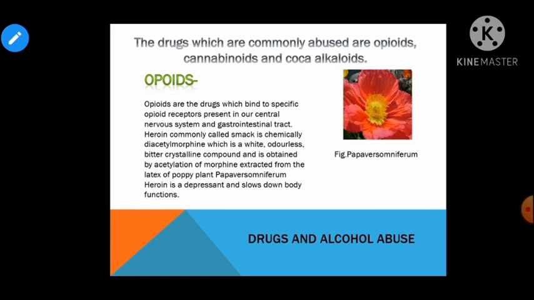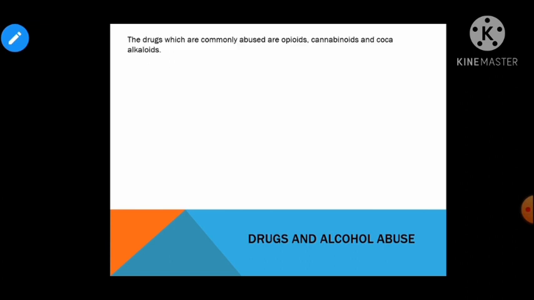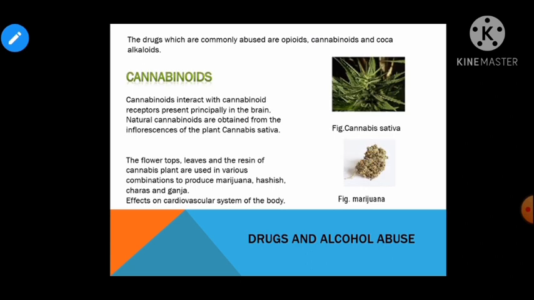Now coming to the next category, that is cannabinoid. So children, these are a group of chemicals which interact with the cannabinoid receptor in the brain, right? And it is involved in a variety of physiological processes like mood, memory, appetite, right? And natural cannabinoids are obtained from the plant Cannabis sativa, right? That is depicted in the picture.